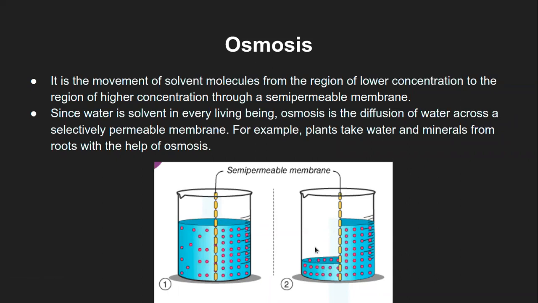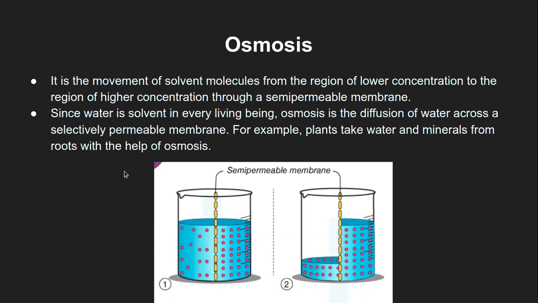In the second stage, water has moved to the other side. You may not see an increase in the level there, but you can surely see the decrease in this level. That is how osmosis happens.